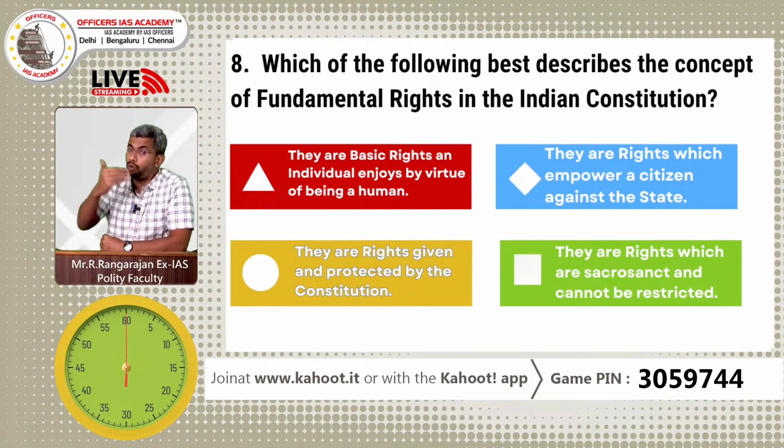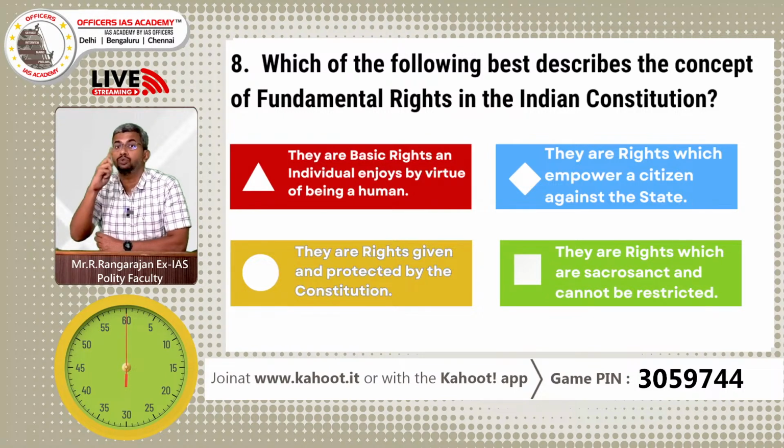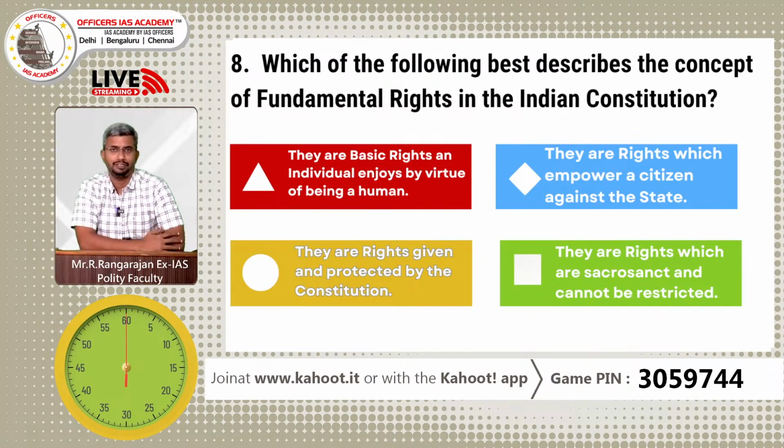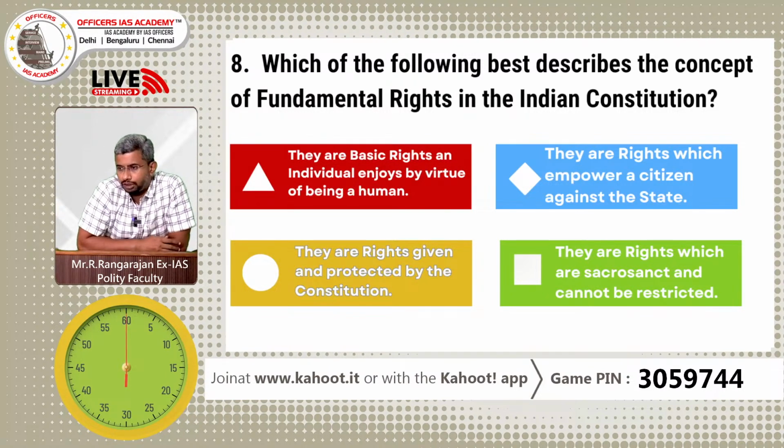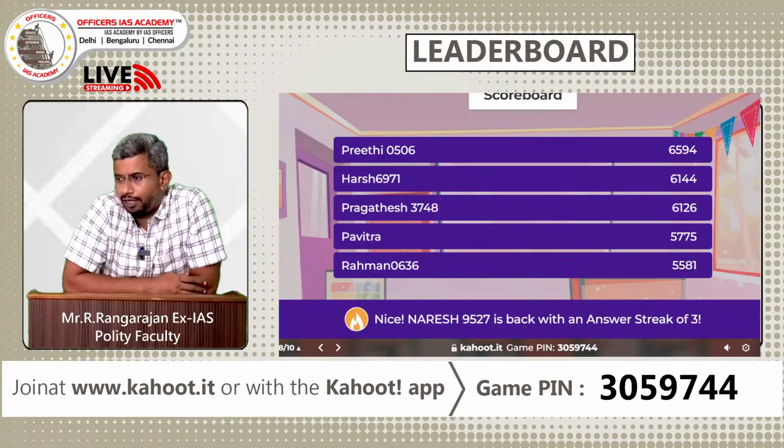Between 2 and 3, both 2 and 3 you can say are correct. But which is the most appropriate if you have to choose one? It is option C. Right? And so the correct answer for this is their rights given and protected by the Constitution. Right. So now let us look at the leaderboard. Is there a change? Or the top 5 remain top 5?